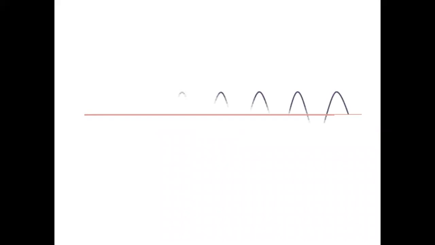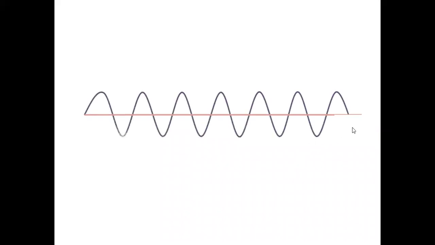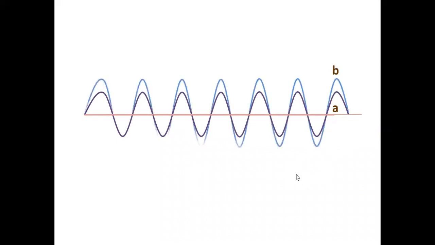Now I will consider one wave traveling from right to left, say. Its amplitude is A, its maximum displacement is A. Now let me take another wave traveling in the same direction. At every point, you ask the black wave, the smaller one, are you along with the blue wave? Yes, sir, because the crest of the black wave is falling on the crest of the blue wave. Both have crest falling on crest.